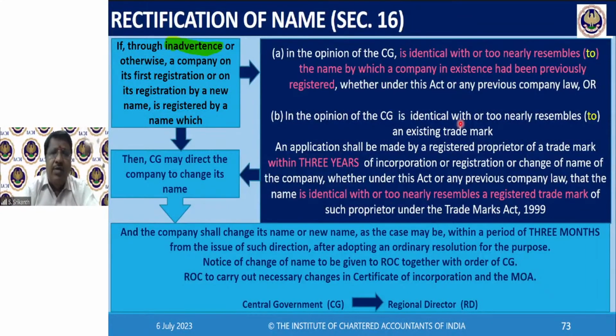So then he will say, your name is identical with or too nearly resembles the trademark of that proprietor. So in any one of these cases, either your name is resembling the name of an existing company or too nearly resembles. That wording is very interesting. It is not exactly identical. Identical means same. No, it is too nearly resembling. Sounds similar. For example, you want to have Zara Fashions. There is already a guy called Zara Fashions, an international trademark. Zara, ZA. Of course, you can say he is Za, I am Sa, and all that.